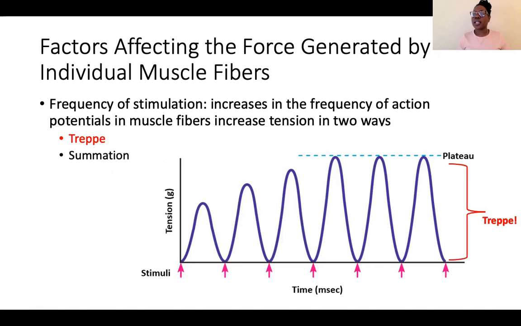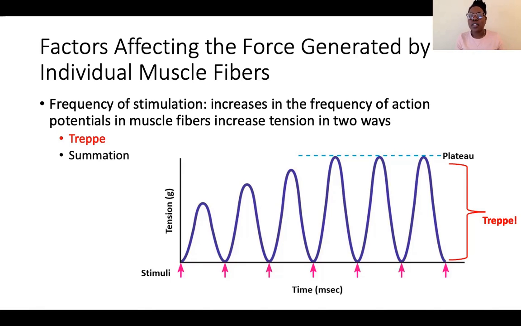More calcium being released, more exposing of those myosin binding sites, more cross-bridge cycling, more force. So one of the first factors that influences how much force a muscle can generate is how fast we can stimulate that muscle. In other words, the frequency of action potentials.